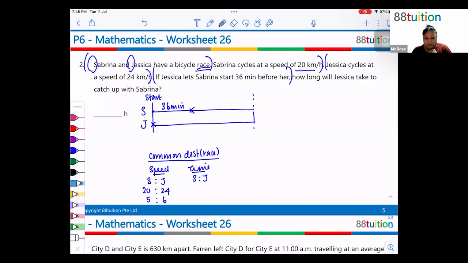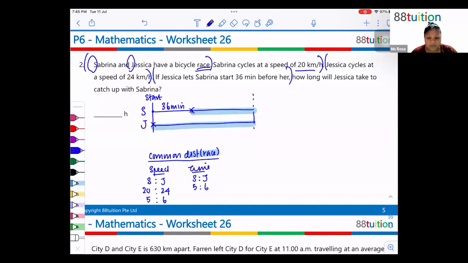At the point where they meet, what is common? Distance is common. So now when the distance is common, I have the speed and the time ratio. So the time ratio here will be 5:6.